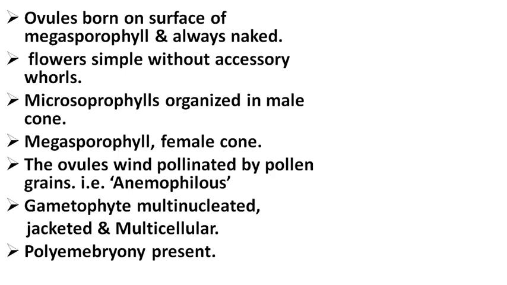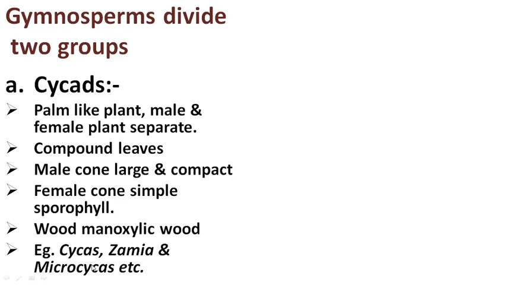Vascular tissues, here xylem and phloem are already present. See here, more than one embryo is present, and the gymnosperm shows a polyembryony feature. So the gymnosperm is divided into two groups.